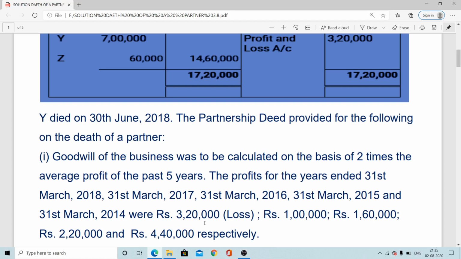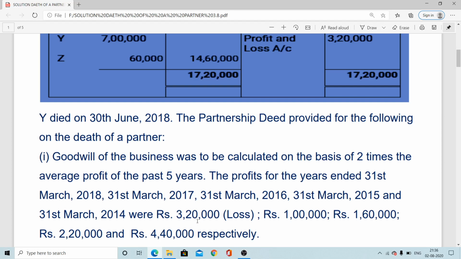So here you can see, this current year, on the death year, 1st April 2018 to 31st March 2019, that is actually the current year.